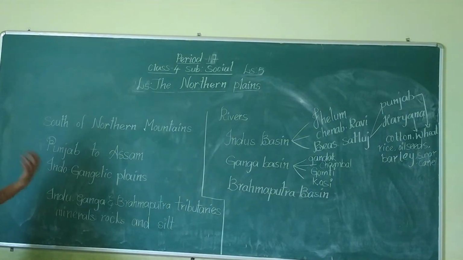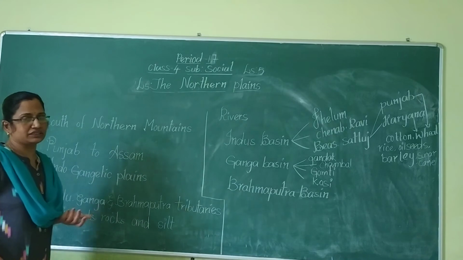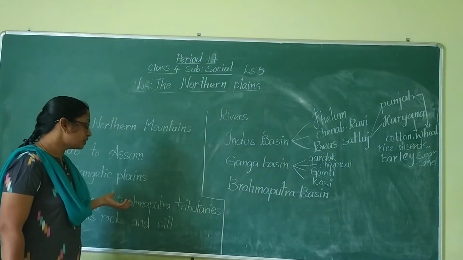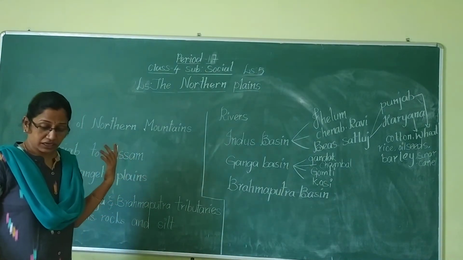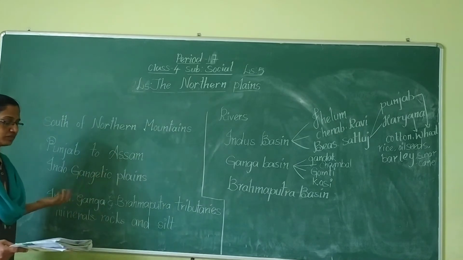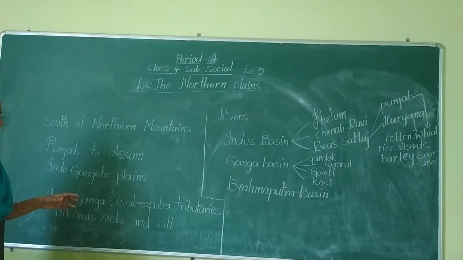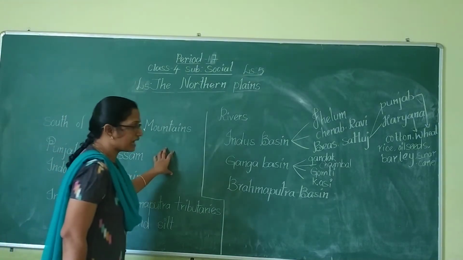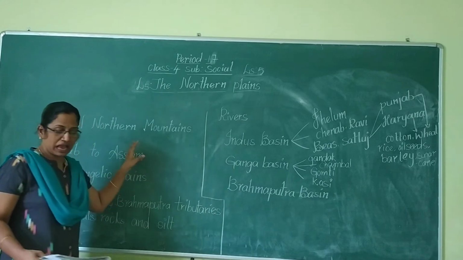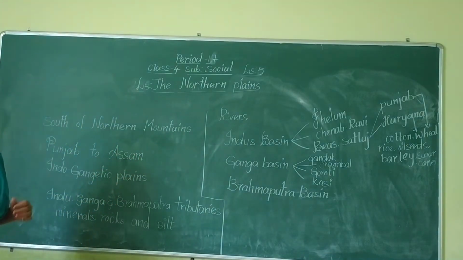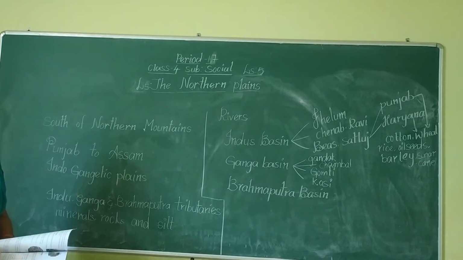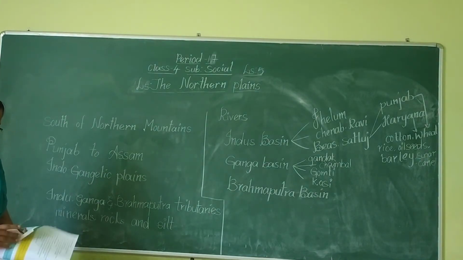And these are deposited on the banks. So where will it deposit? On the banks. What is meant by banks?